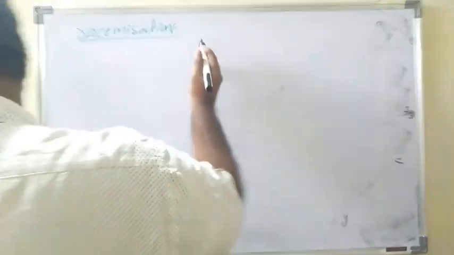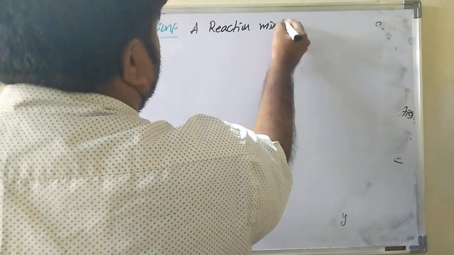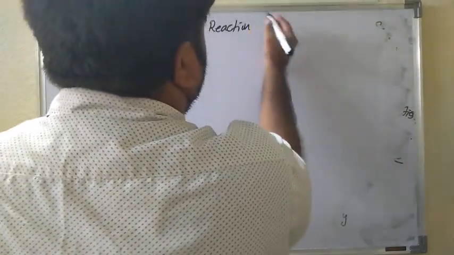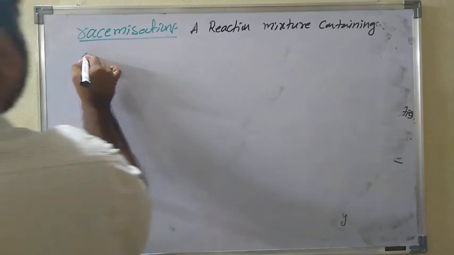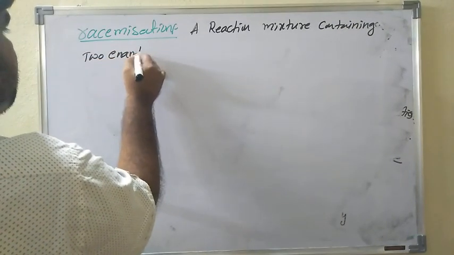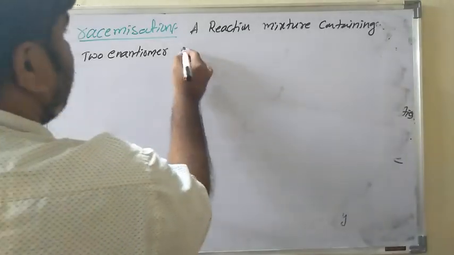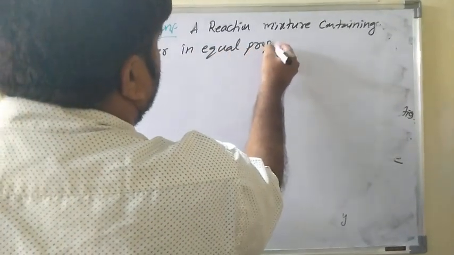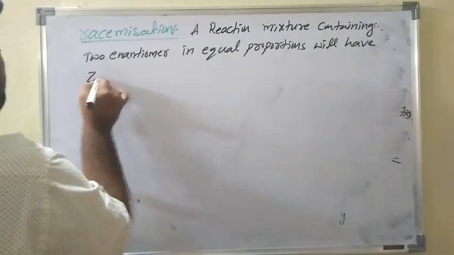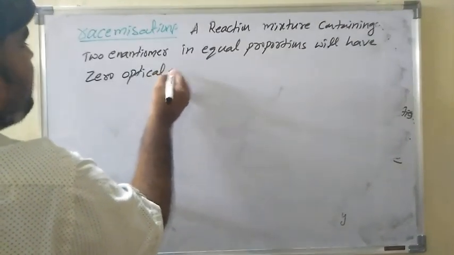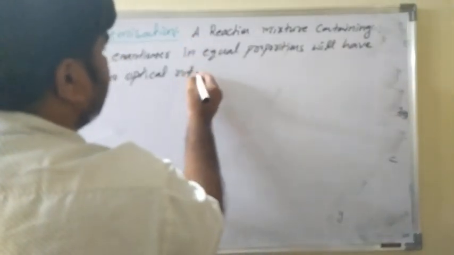A reaction mixture containing two enantiomers in equal proportions will have zero optical rotation.